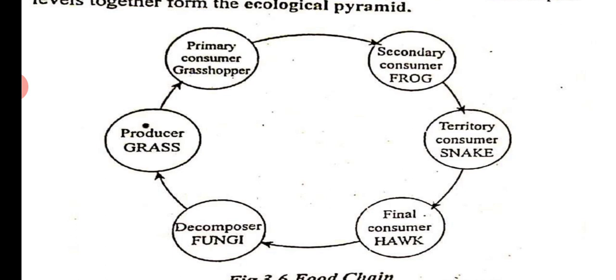Second order consumers means the animals which eat these herbivorous animals. These animals are known as carnivorous animals like leopard, tiger, cheetah, lion. So these are the second order consumers which depend on the first order consumers like herbivorous animals.